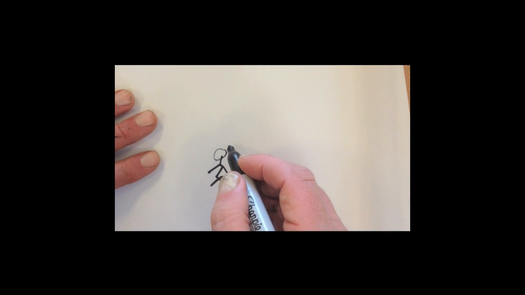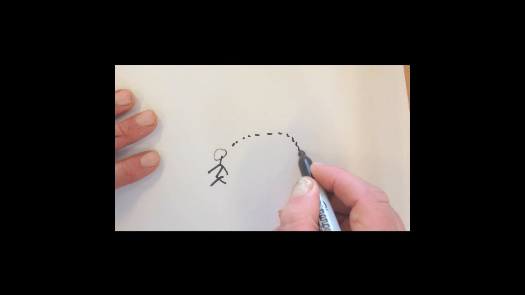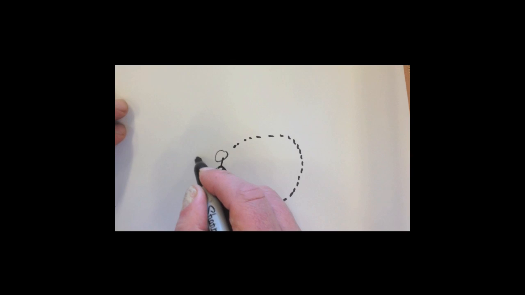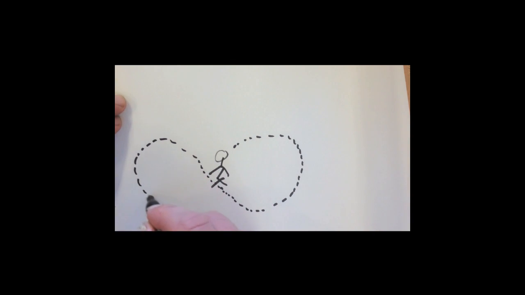When an object moves through a distance, it's displaced from its start point. Now, displacement can be positive or negative, and it's only measured in a straight line. So when this man gets back to his start point, his displacement here is 0. And then as he moves away, his displacement is negative. Okay, negative.